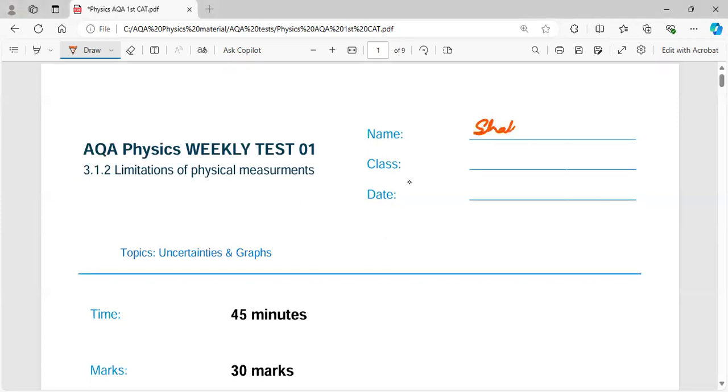As I told you, I am Shakil Mahmood, so I'm going to start solving this test. And you are in AQA Physics AS level, and today is 7th of October 2024.